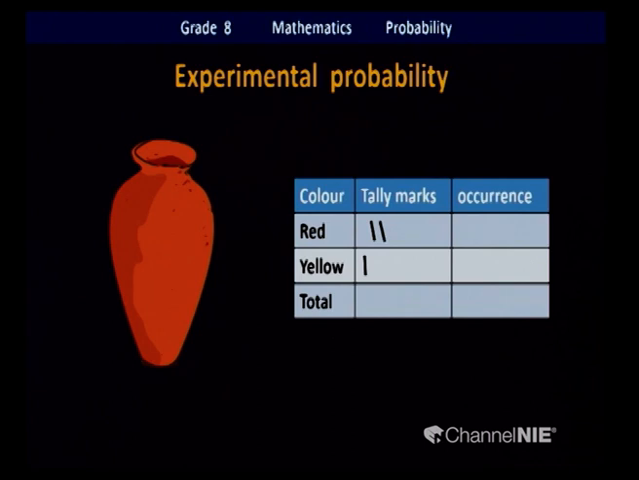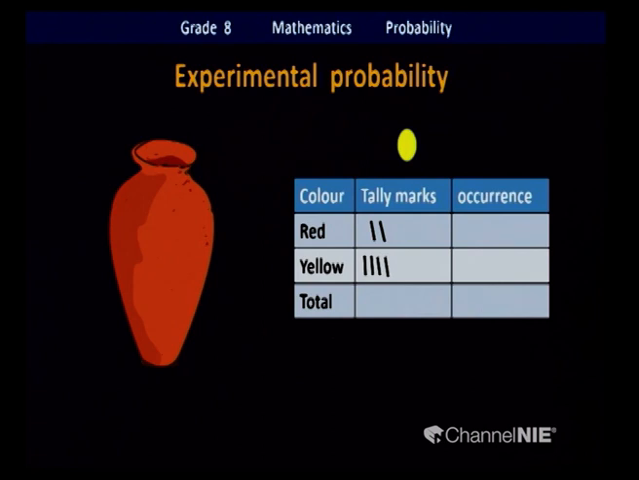Shall we try it again? This time it is a yellow one. So where are you going to mark the tally mark? Yes, at the yellow row. Put it back. Get another one. Oh, it's also a yellow one. Shall we mark it? Yes. Put it back. Now how many marbles are inside the pot? 5 yellow, 3 red, all 8. Good. Take another one.